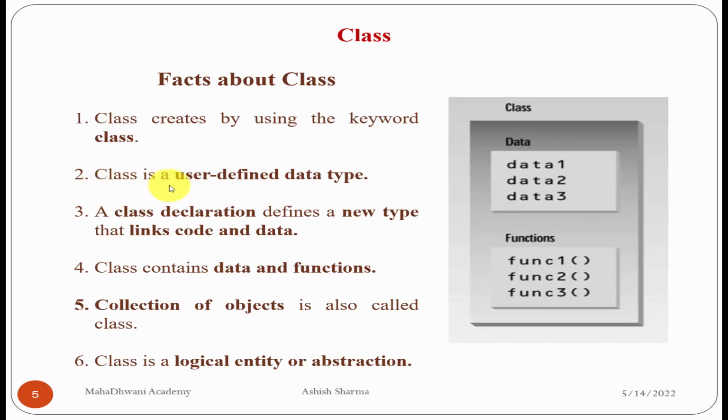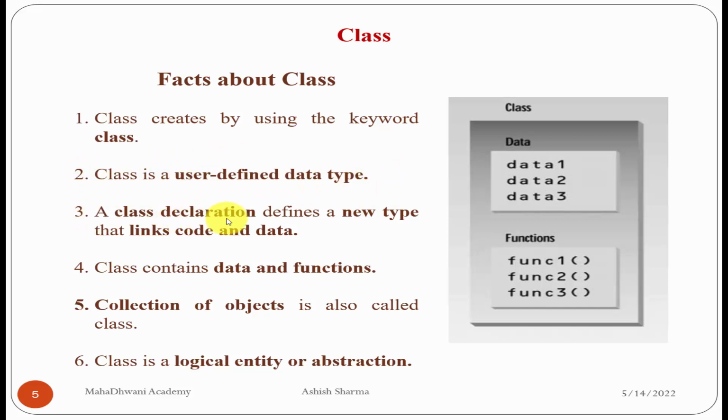The second point is that class is a user defined data type. We already knew that we have some system defined data types: integer, float, character, double, bool, string, all are system defined data types. We also say primitive data types, or basic data types. So these are the system defined data types, and to create our own data type we use class. So class is a user defined data type.